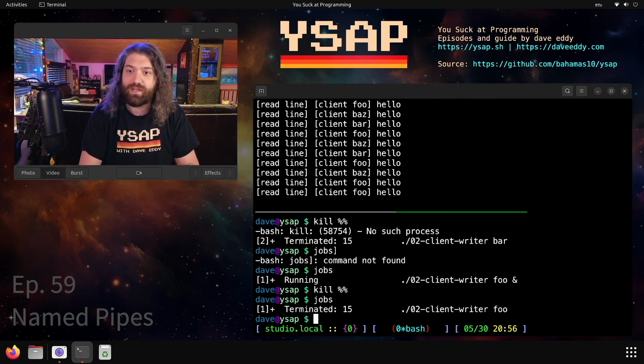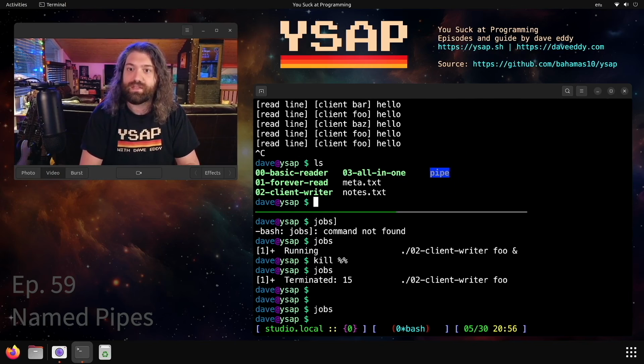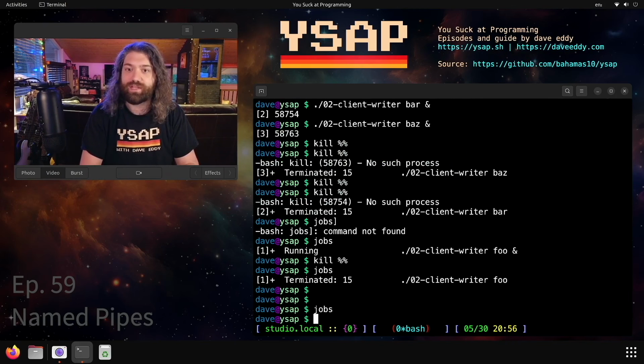So now nothing else should be running. Awesome. That's great. And then let's move on to the last example here. The last thing I have here is all in one. This is an example of why it's useful. In fact, I don't even need tmux for this.